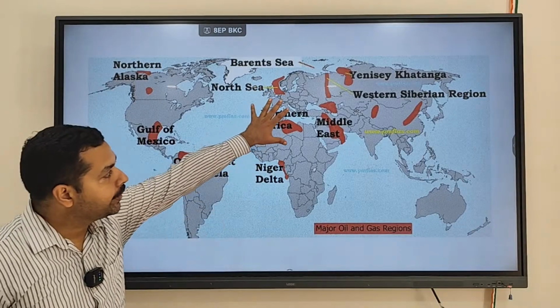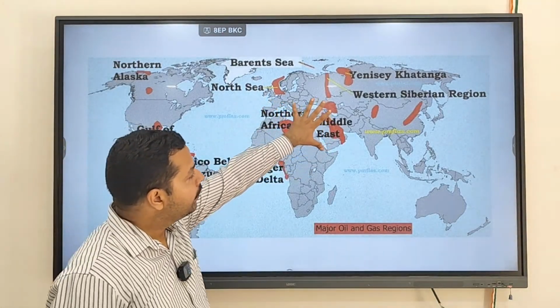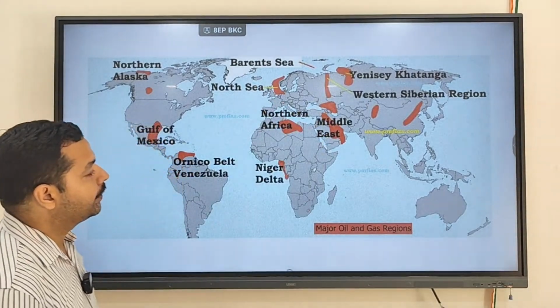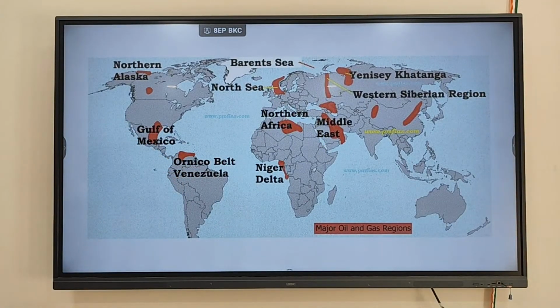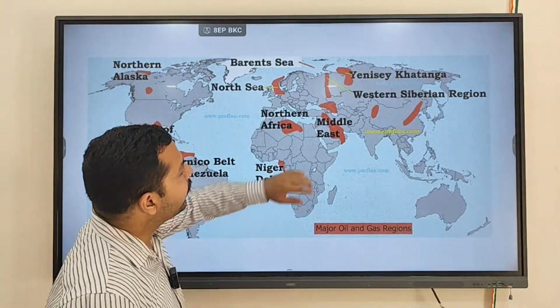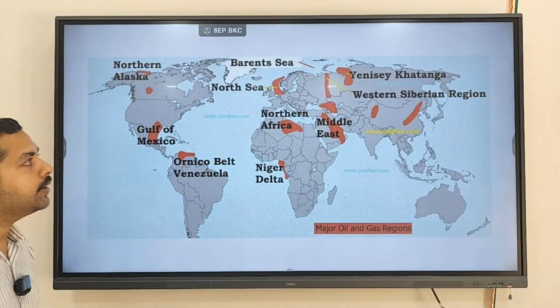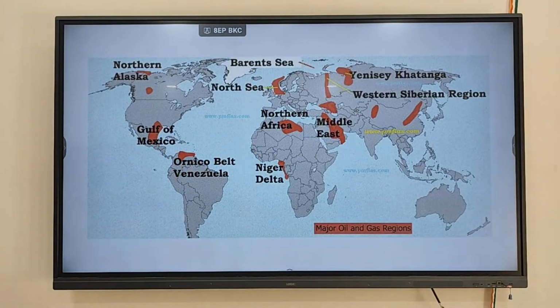Then Northern Africa, the Middle East region. Then you will find these two regions, the Western Siberian region and the Yenisei Khatanga region.